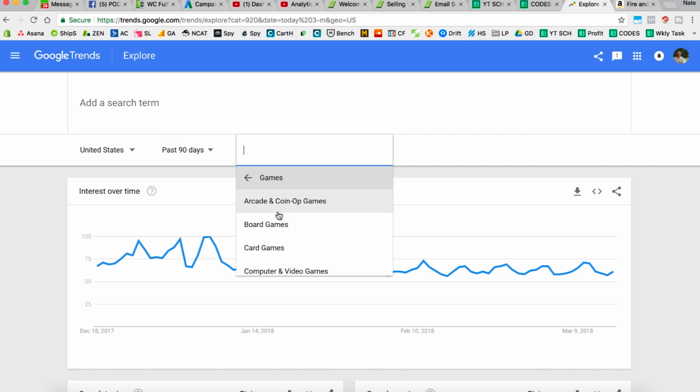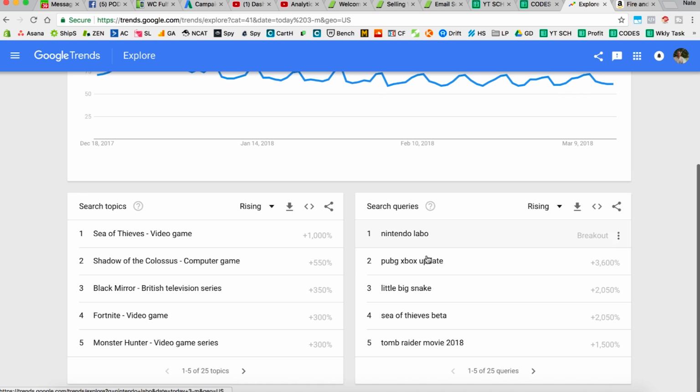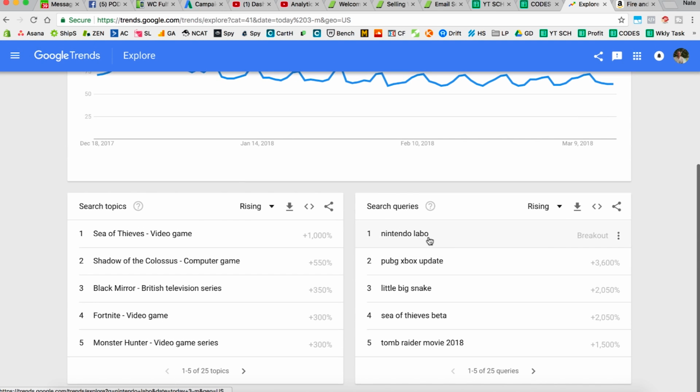I don't know why it's under board games, but it's okay. I'll tell you one thing, it's not categorized very well, but you want to go into all the categories so that you can see all the stuff. So let's check out computer and games. Okay, so I'm under games, and now I'm under computer games, and here we can say Nintendo Labo.